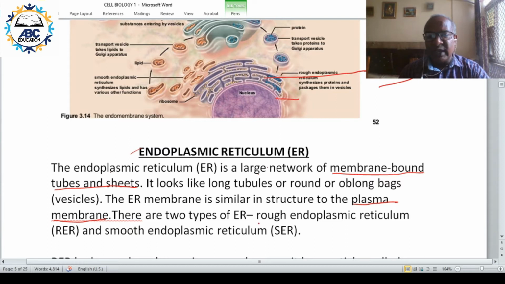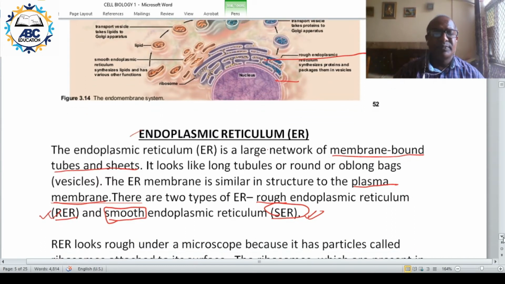If ribosomes are attached, we call them rough ER, RER. And if ribosomes are not attached, we call them smooth endoplasmic reticulum or SER.